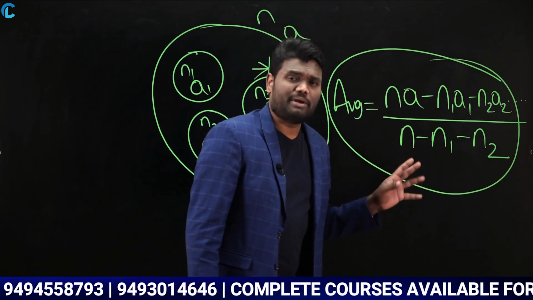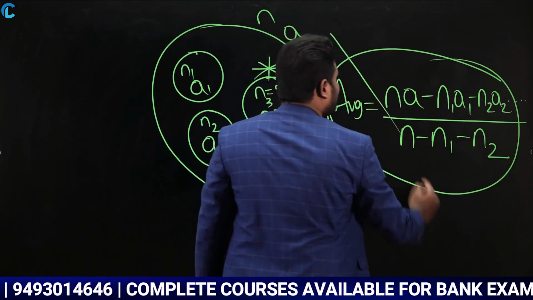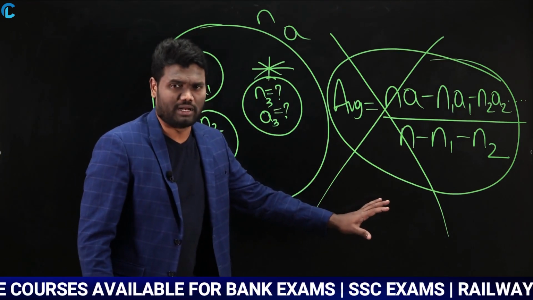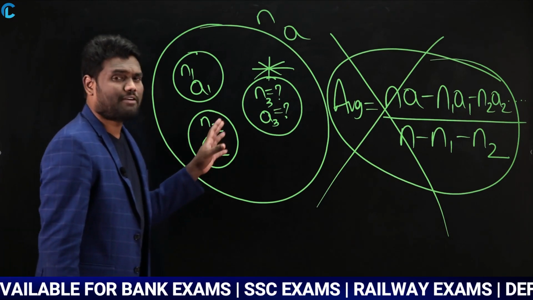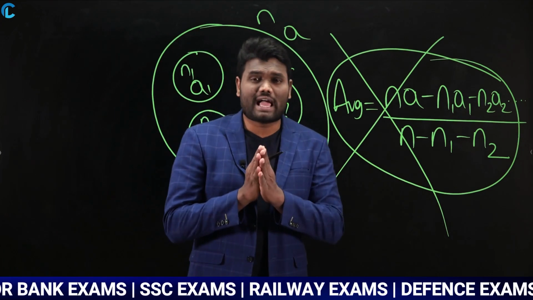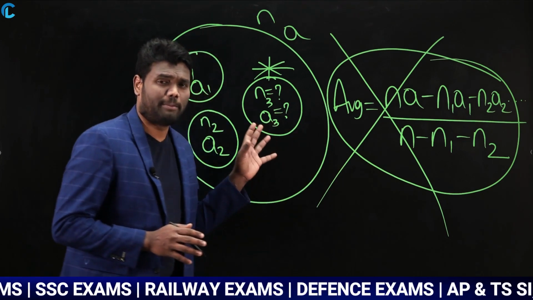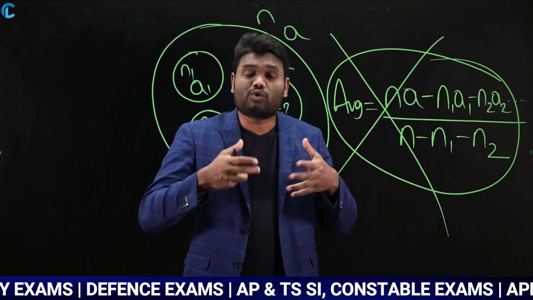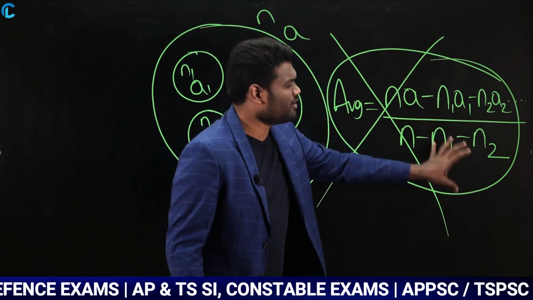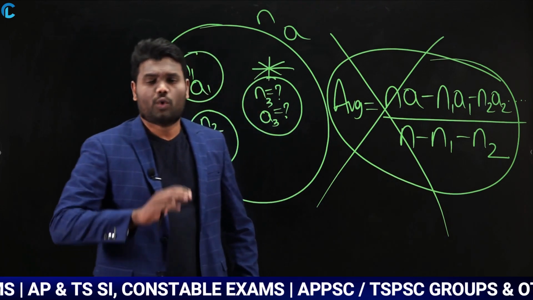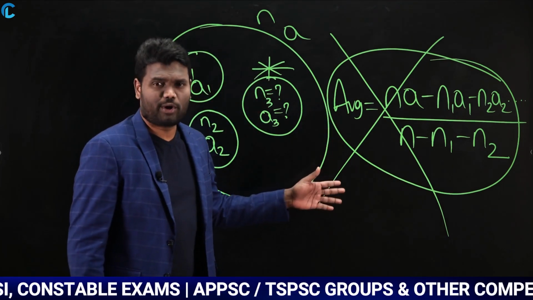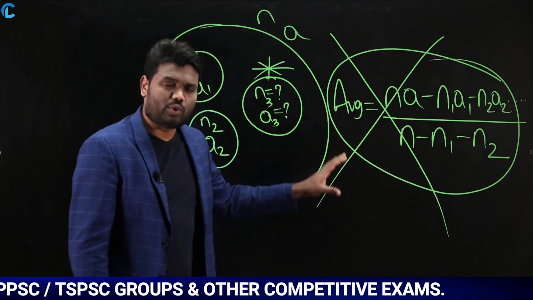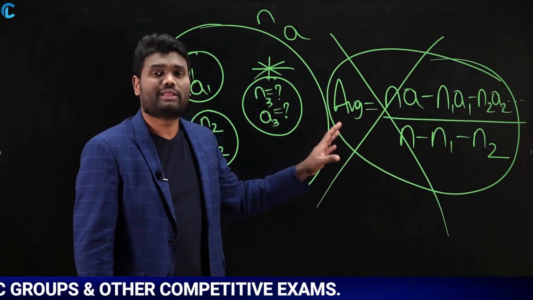But from an examination point of view, you need not calculate using these formulas. You will not use your previous formula and you will not use this formula as well. Whenever you have questions in this way and they ask you to calculate the average of all these groups combined together, or the average of one particular group which is left out, how do we solve these types of questions? These are general formulas, but in an examination we are going to solve them much faster without using formulas. I will be showing you how to solve these types of questions without using formulas.